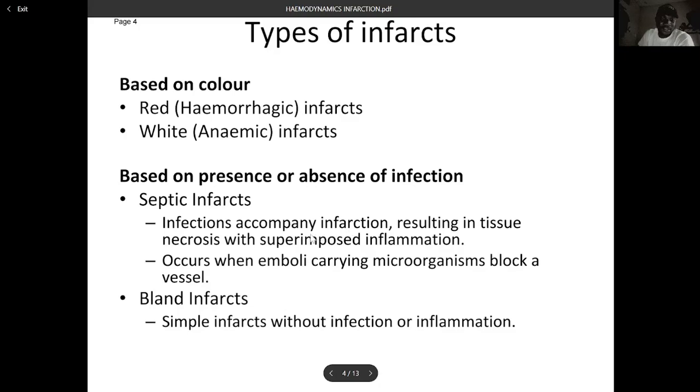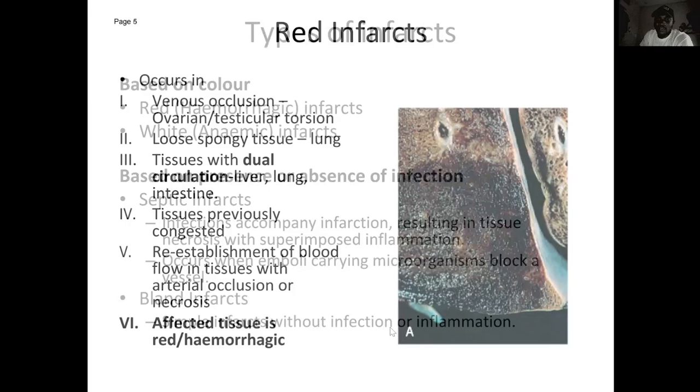That is, before the infarct occurred, there is a preceding infection, right? So it's resulting in tissue necrosis with superimposed inflammation. It occurs when emboli carrying microorganisms block a vessel. Now, bland infarct is a simple infarct without infection or inflammation.